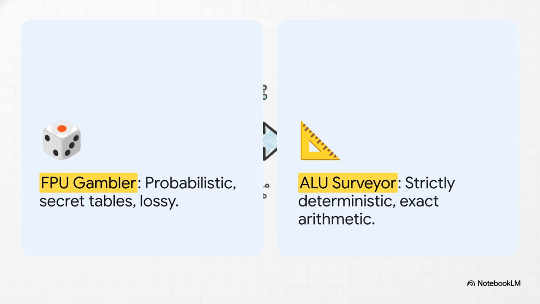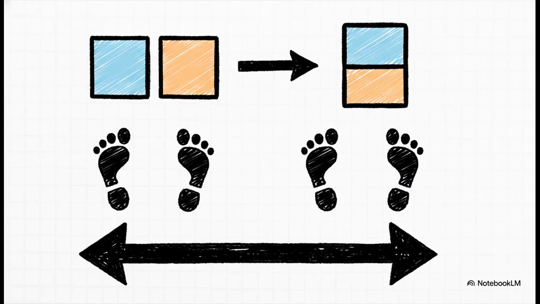While the FPU frantically throws darts in the dark using those secret seed tables, the surveyor acts like a professional out in the field with a precision laser. It deals strictly in undeniable hardware truth, using exact discrete logic gates with absolutely zero hidden tables. By relying strictly on the exact clocked voltage metronome of the ALU, where high voltage is unequivocally a 1 and low voltage is a 0, we guarantee that 1 plus 1 equals exactly 2, universally, on every single machine on Earth.